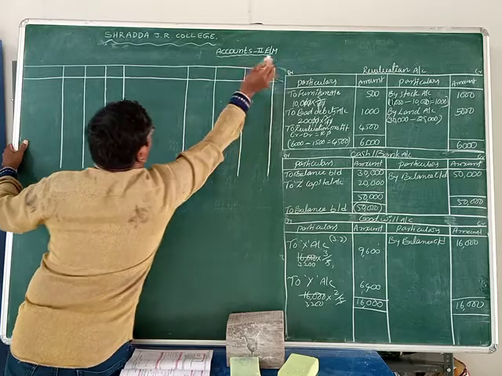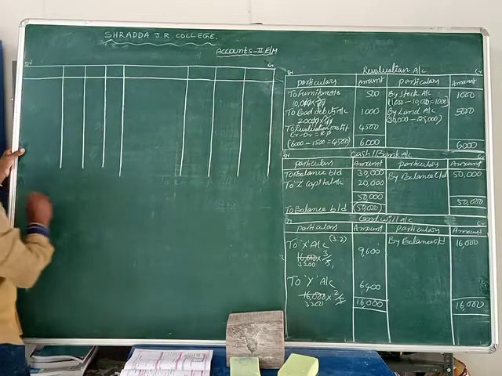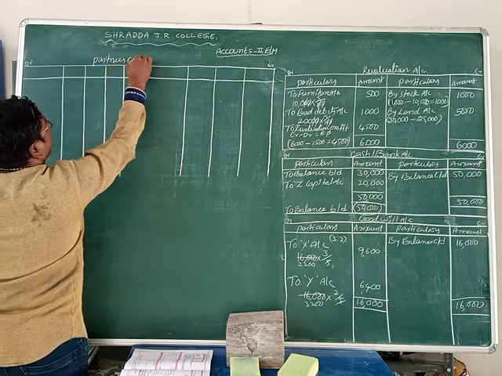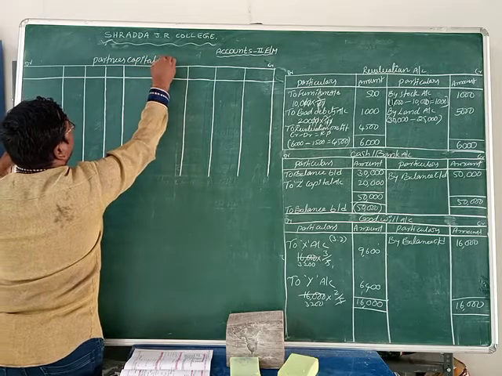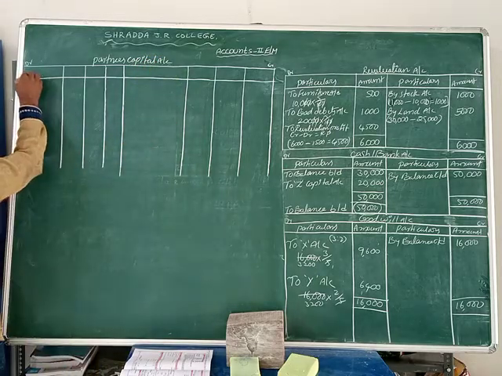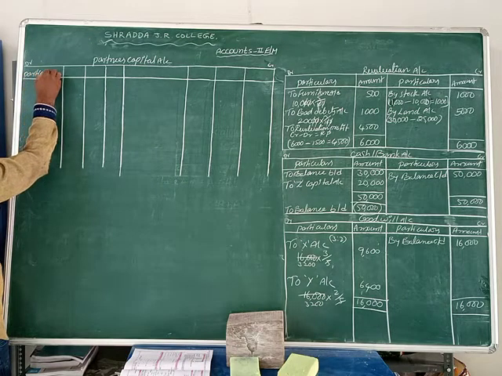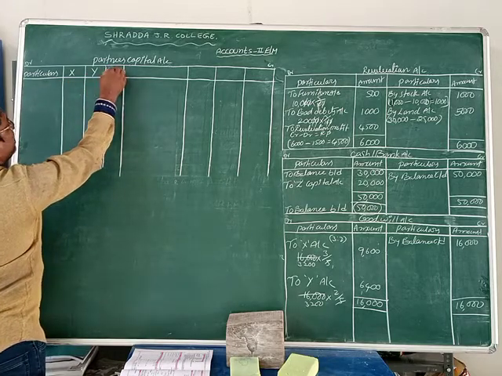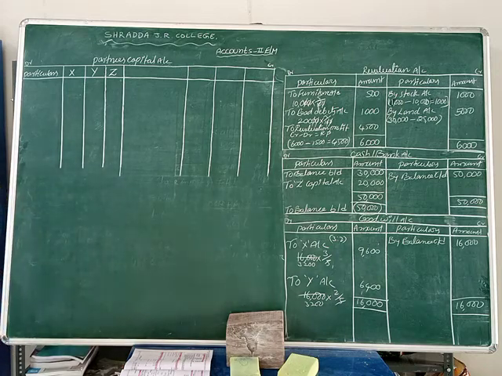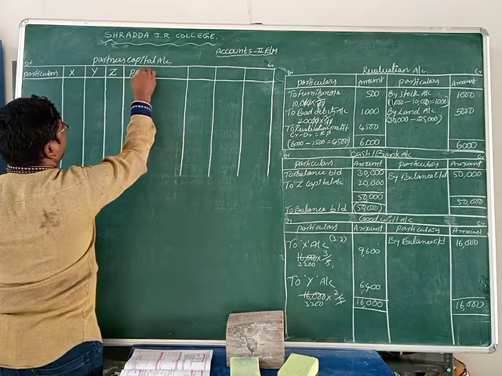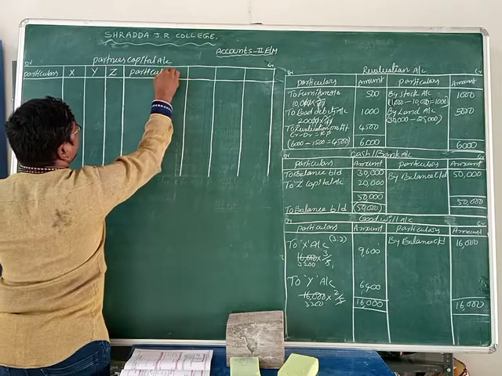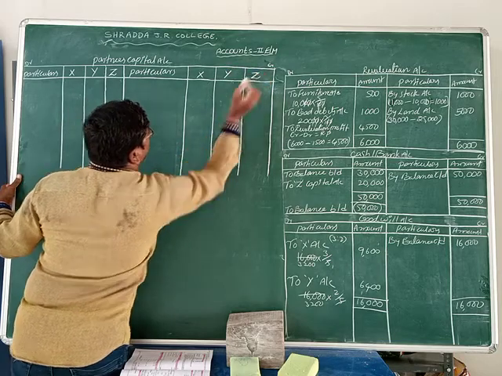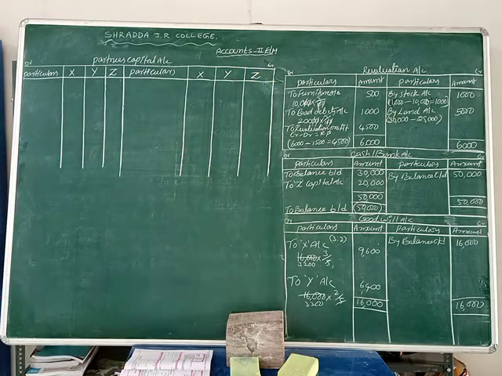Here is a credit, and here is a debit. What can we write here? Partners capital account. What can we write here? Particulars, with X, Y and Z. Now next one, particulars, X, Y and Z. This is the partners capital account pro forma.